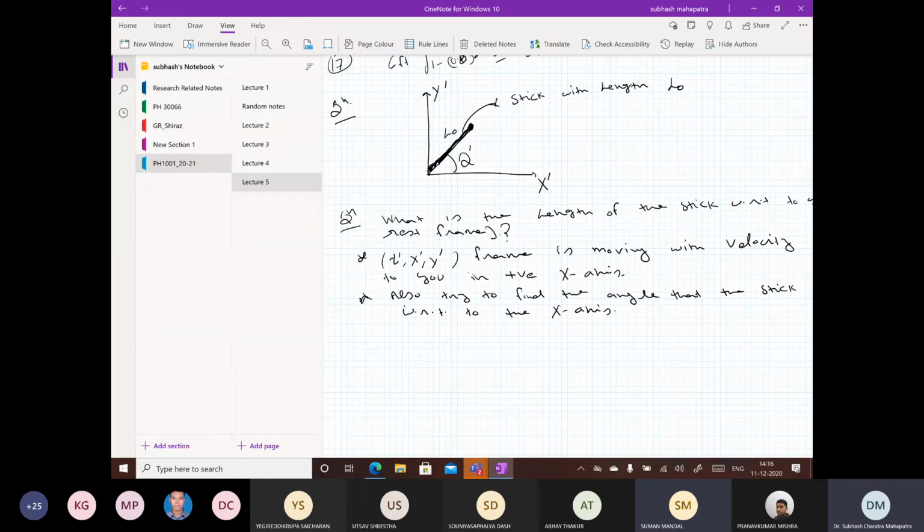Another question I want to ask. Is there any case of length expansion in quantum physics? So there are length expansions, but not because of relativity or Lorentz transformation. Length expansion happens because of heat. If you heat the system, then length expansion will happen.